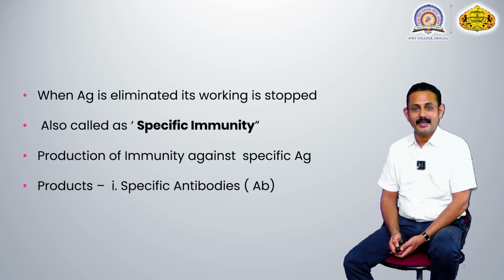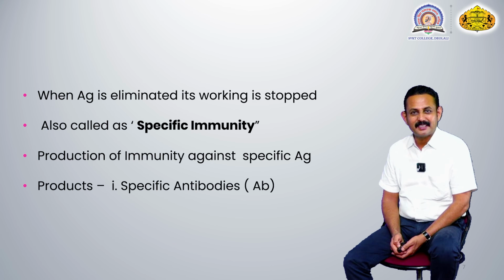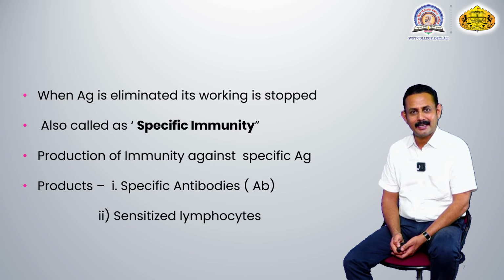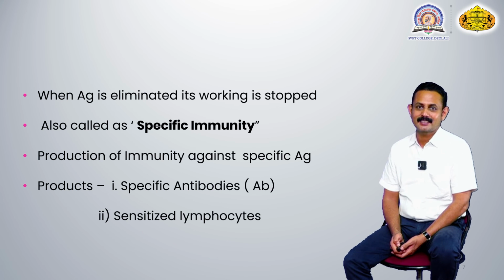In this immunity, the response against that specific antigen is produced in the form of specific antibodies or sensitized lymphocytes. In some cases, only specific antibodies are produced, or for some antigens, sensitized lymphocytes are produced.